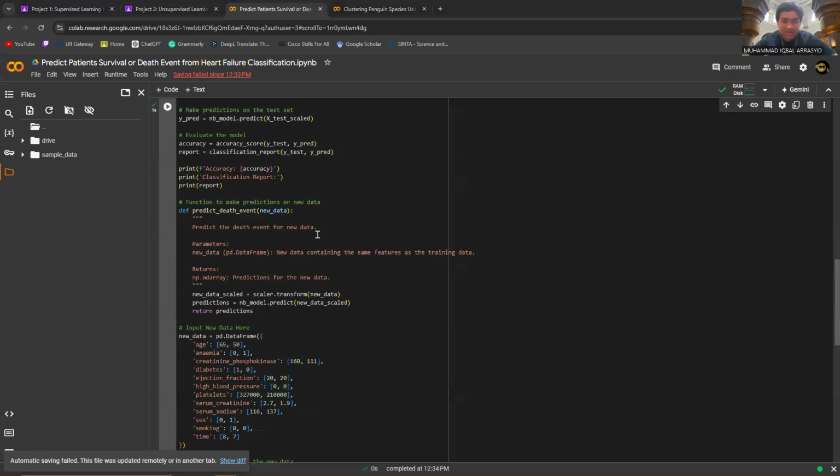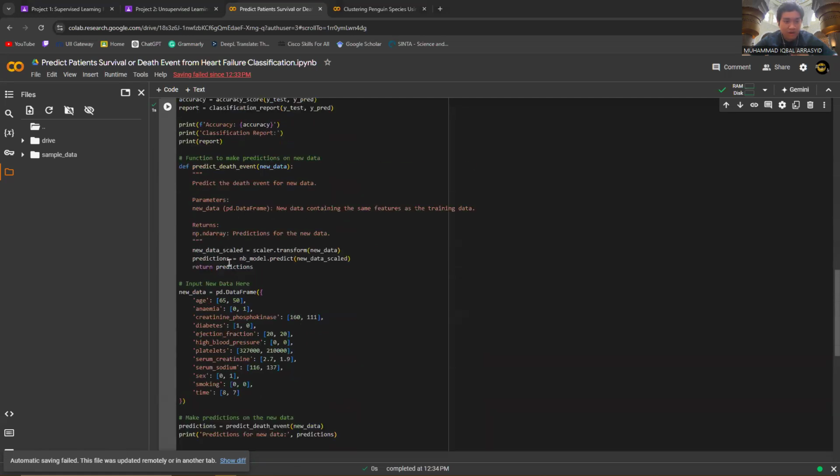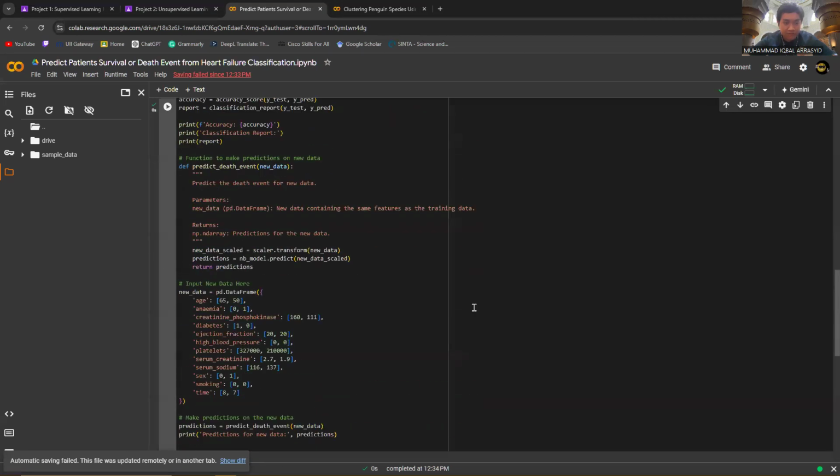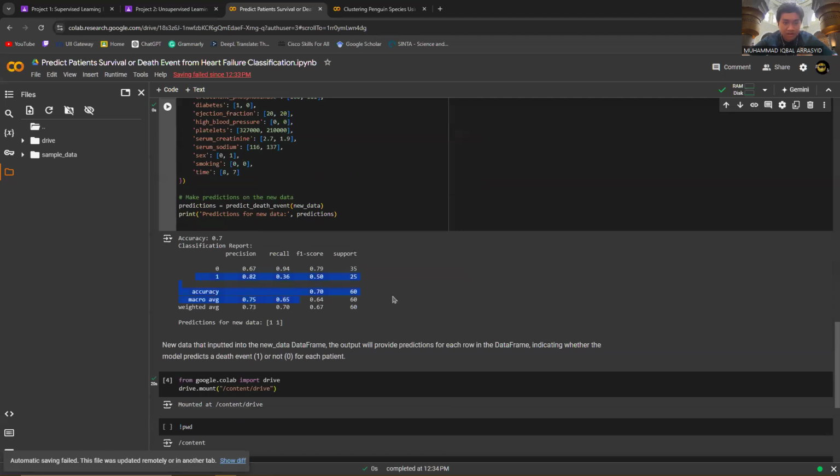Sorry, I forgot to mount the Google Drive. So as I said before, I already input new data. I have two data for each feature here. So if I run the script, this will be the result. We have the precision, recall, F1 score, and so forth for each result.